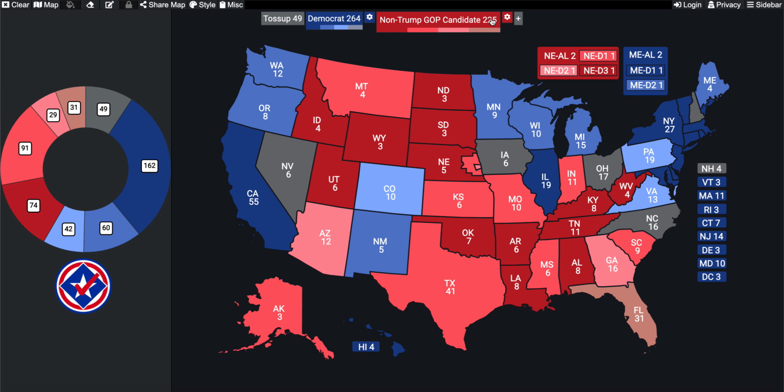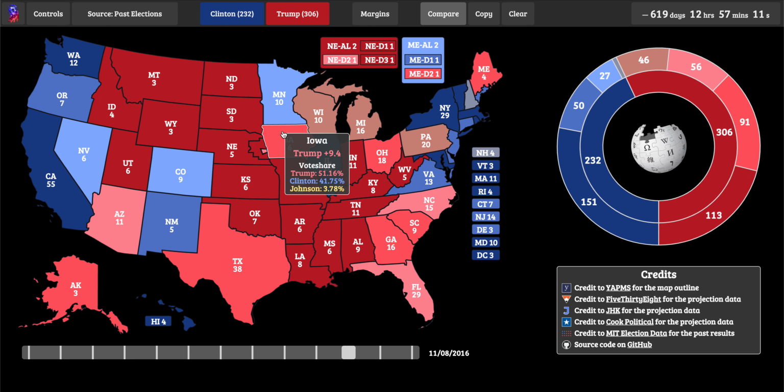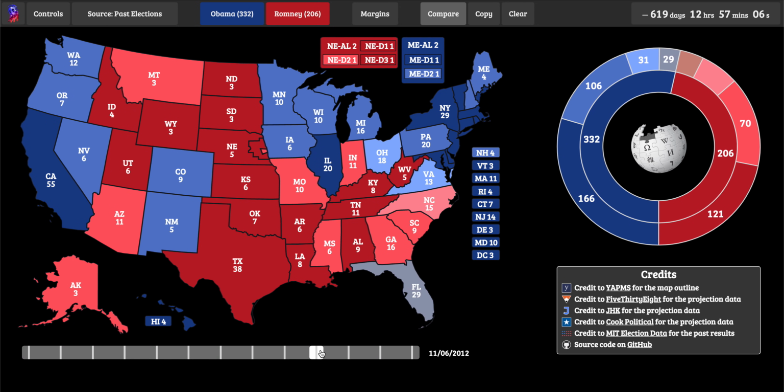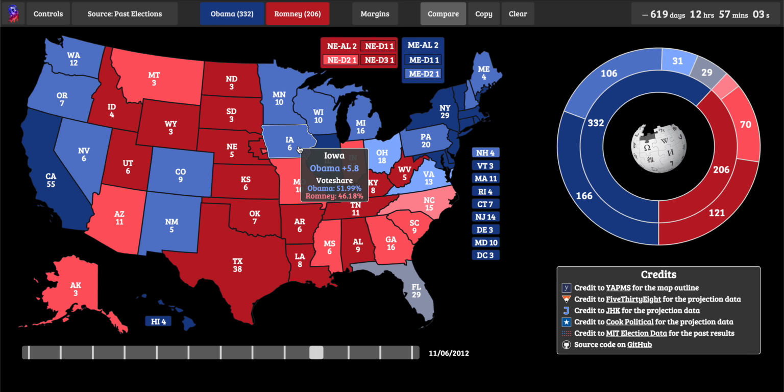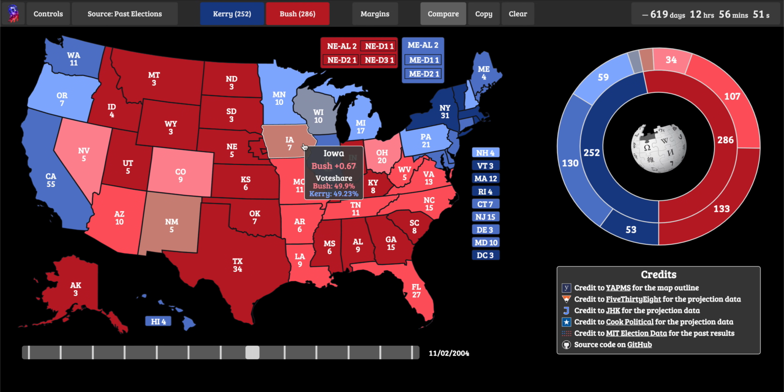And while the GOP may still have support, I still think there are regions of this country that are pretty solid for the GOP now that could still be pro-Democratic. Looking at the election history, at Iowa and Ohio: Iowa was won by Trump by nearly 10 points in 2016, and Ohio by 8 points. Let's take a look at it in history. In 2012, Iowa went to Obama by 6 points, Ohio by 3. In 2008, Iowa was won by Obama by 10 points, Ohio by 5. In 2004, however, Bush narrowly won Iowa, despite doing very well in almost every other state. Ohio went to Bush by just 2 points.